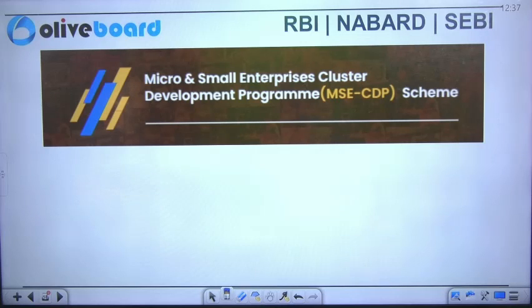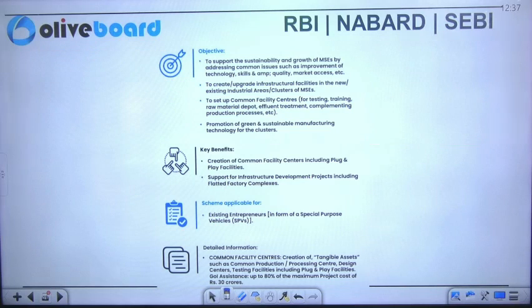All right. Another scheme we have is the Micro and Small Enterprises Cluster Development Programme. Now this is more associated with clusters.